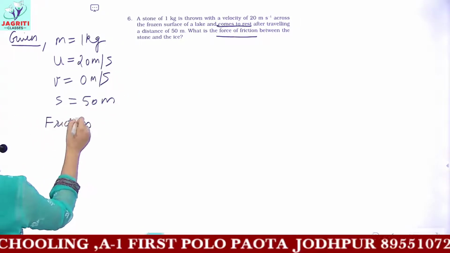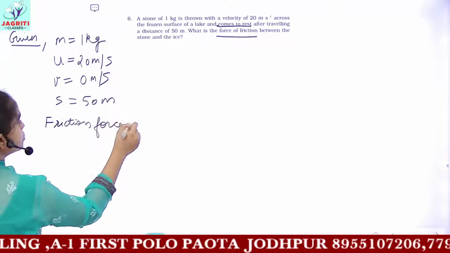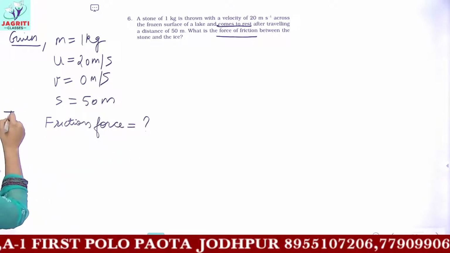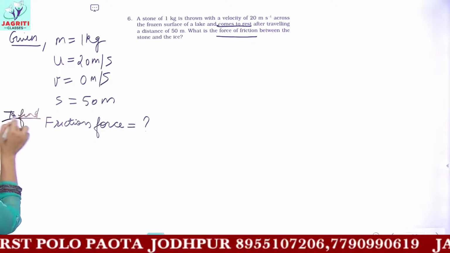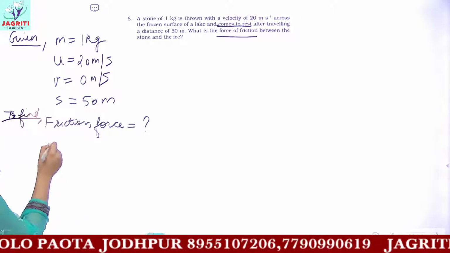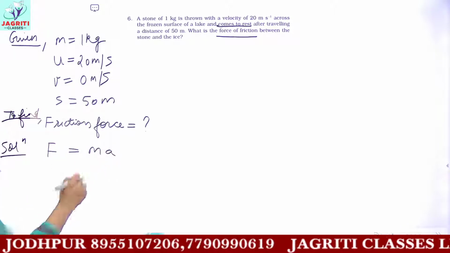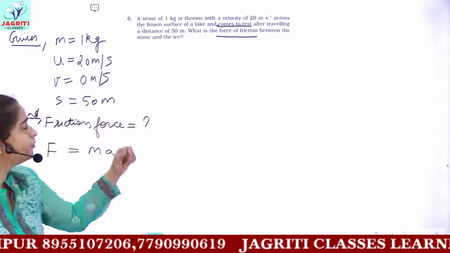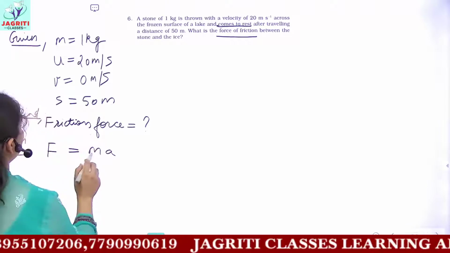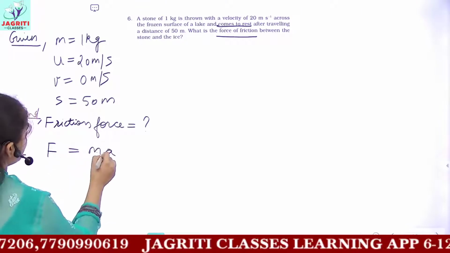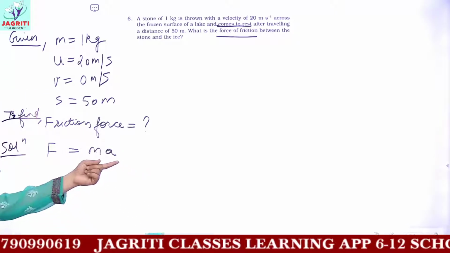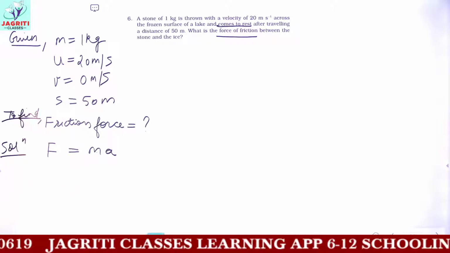And friction is also a kind of force. So the formula remains the same. That is, from the second law, to find the friction, you have the formula F equals ma, because friction is also a kind of force. Now you have the value of mass, and similarly you have to find the value of acceleration in order to find the magnitude of force.